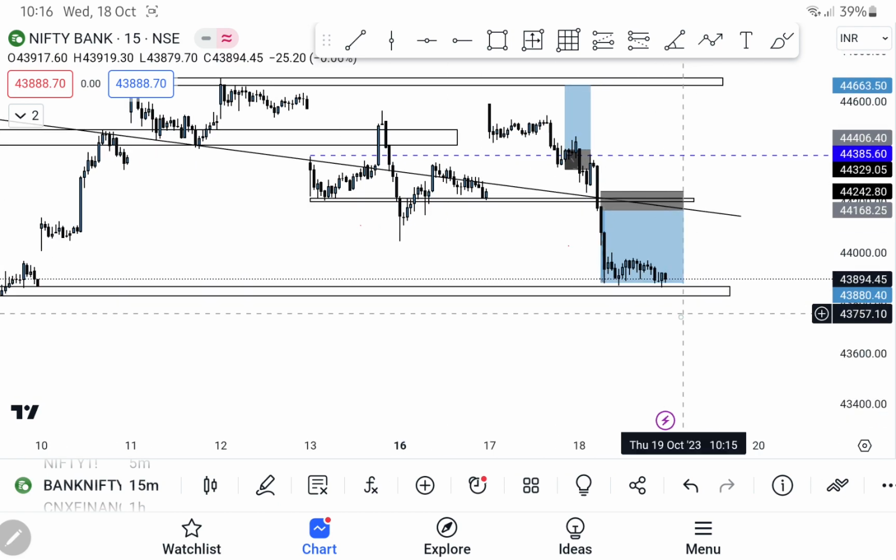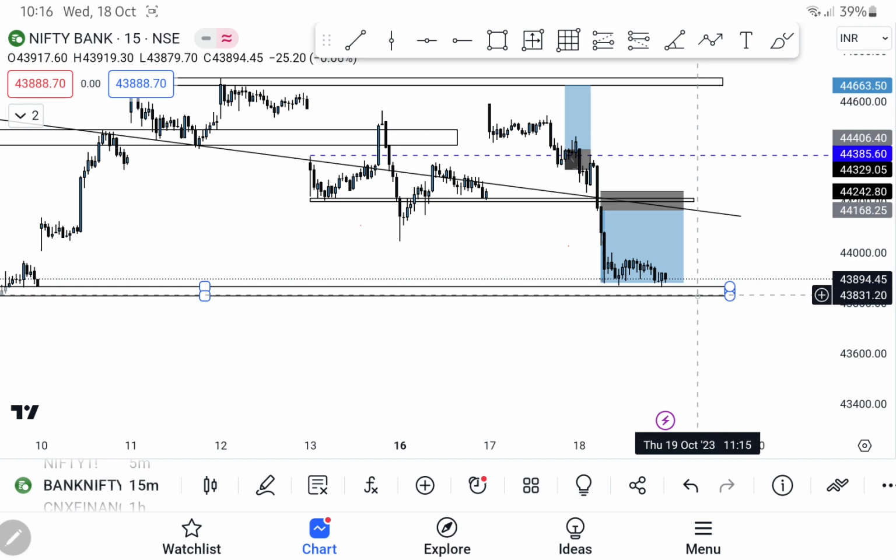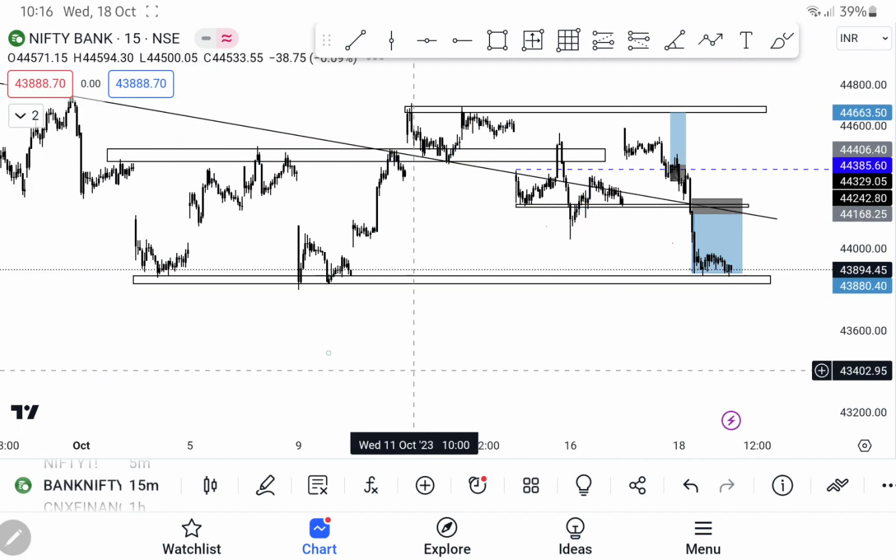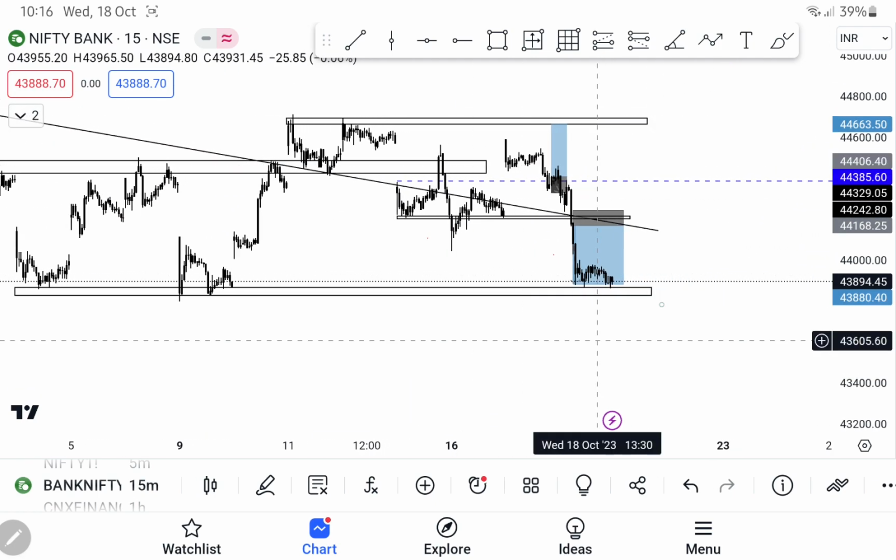So tomorrow what I'll do is I might add position if this level gets broken. That is 44,000, 43,830. If it gets broken, I'll make new positions and I'll be looking forward for a downfall. Okay, so this is for Bank Nifty.